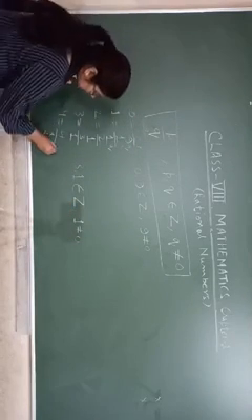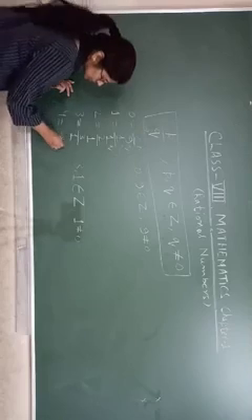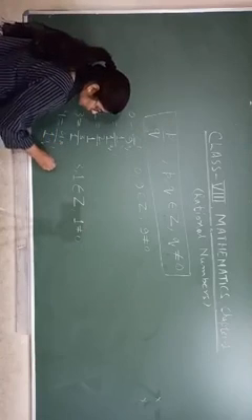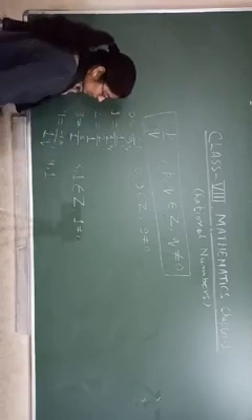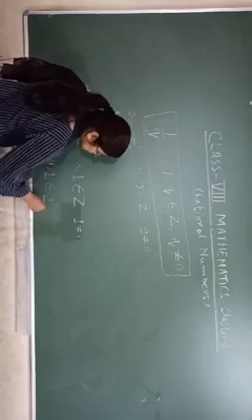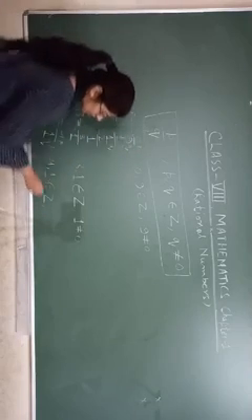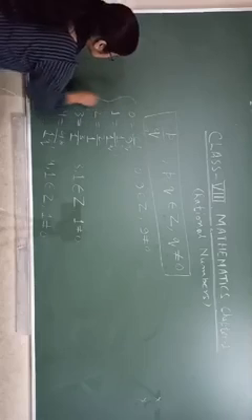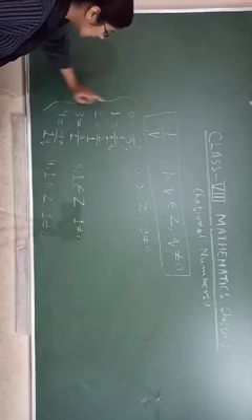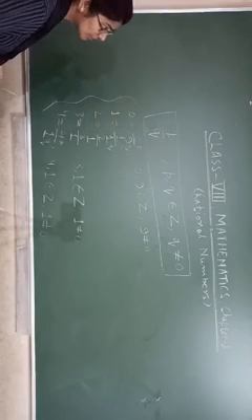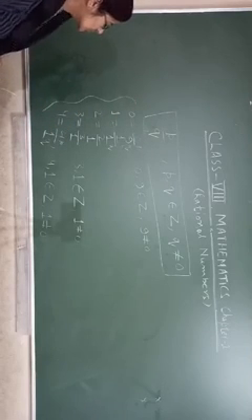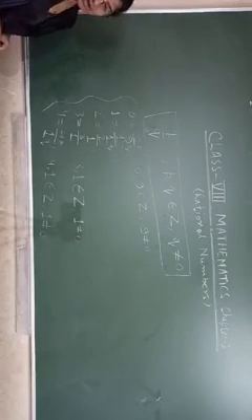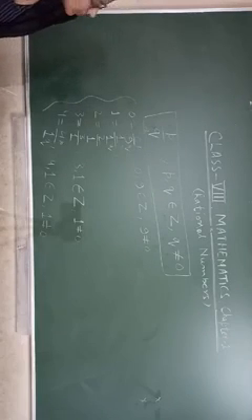Like that we can write for this also. This is your p, this is your q. 4 and 1 belong to integers, and 1 is not equal to 0. So all these numbers fulfill the definition of a rational number. So these are all rational numbers.